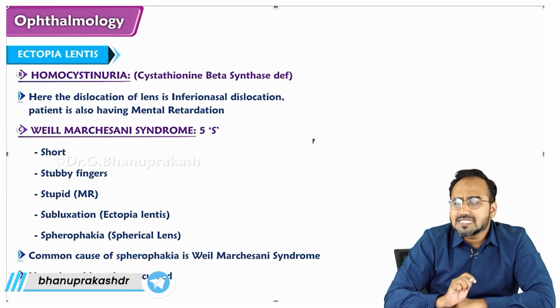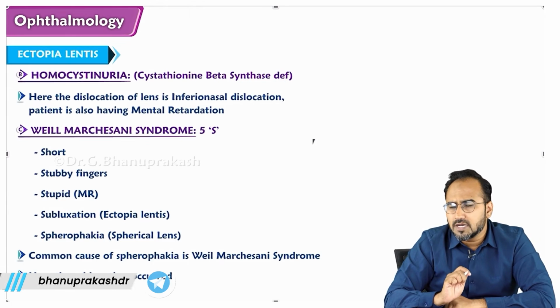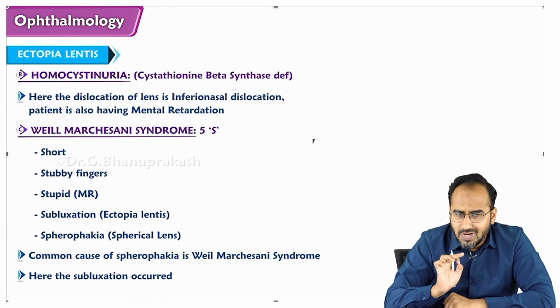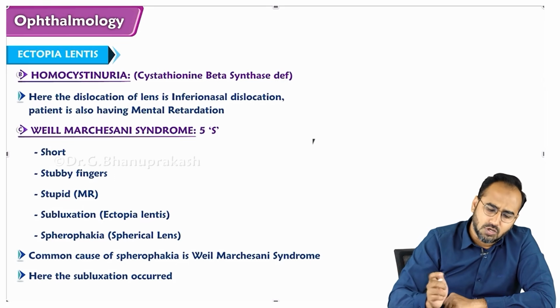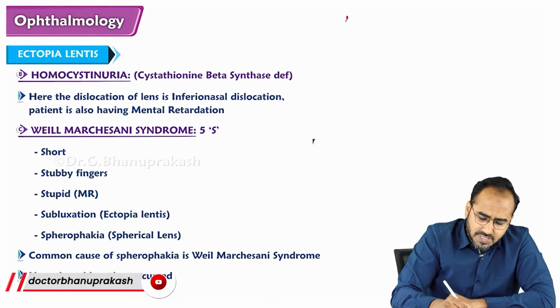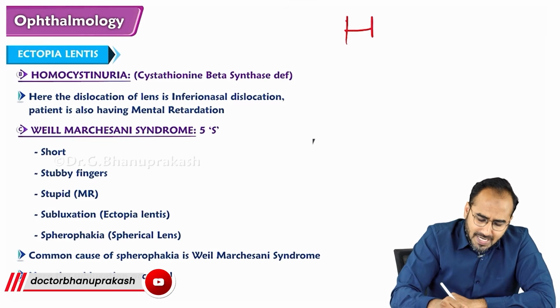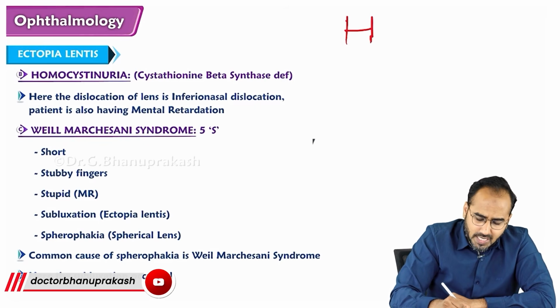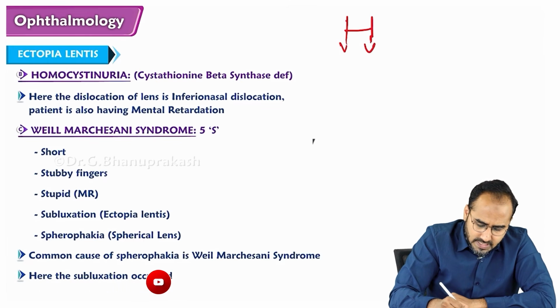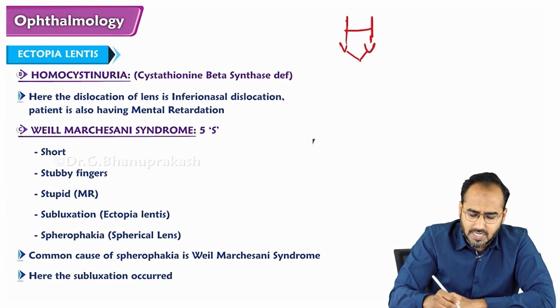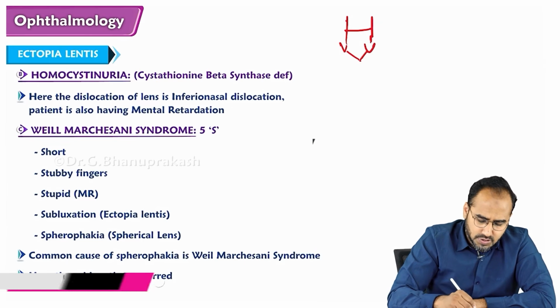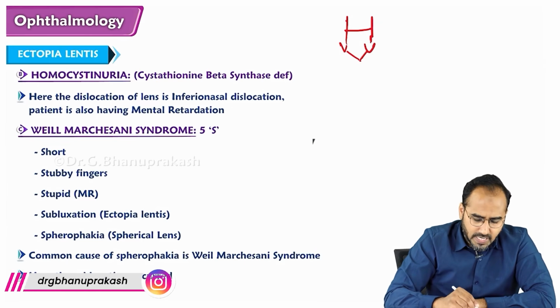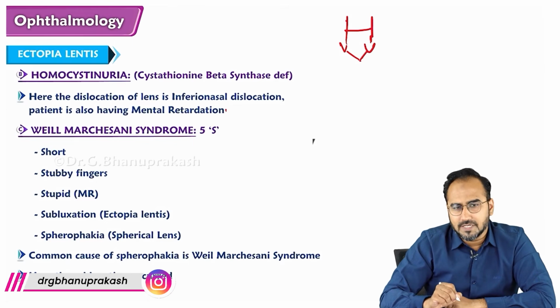They will be asking you about homocystinuria: in which quadrant of the eye is ectopia lentis seen? It is seen in the inferonasal quadrant, right? Apart from that, the patient will also have mental retardation.